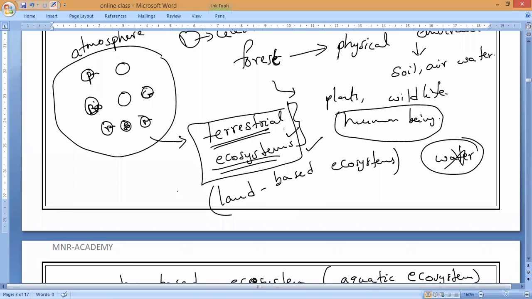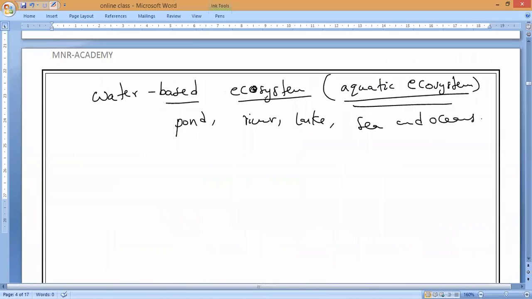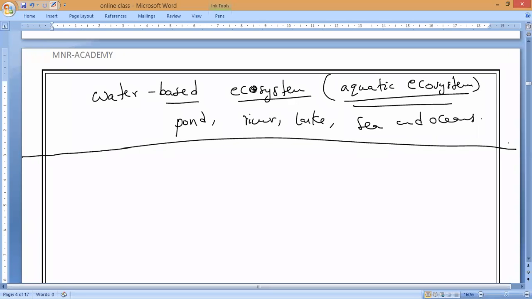So this is what we used to call ecosystem, as well as types of ecosystem. If you take most of the ecosystems in our world, natural ecosystems, examples of natural ecosystems are all the natural forests, natural water bodies, grasslands, mountains, and ponds, lakes, rivers, seas.